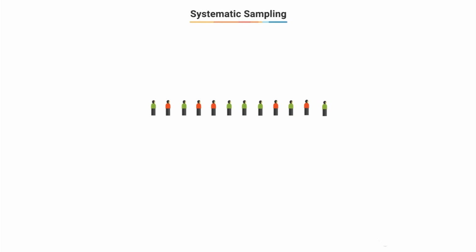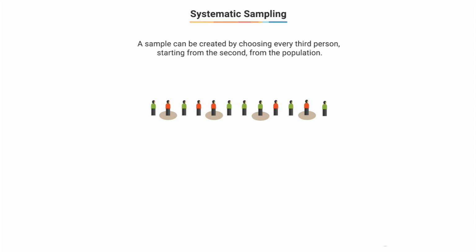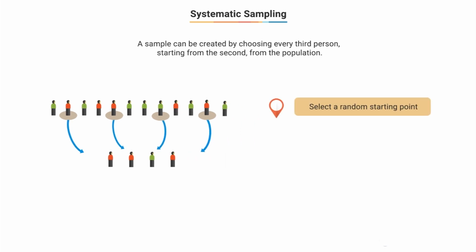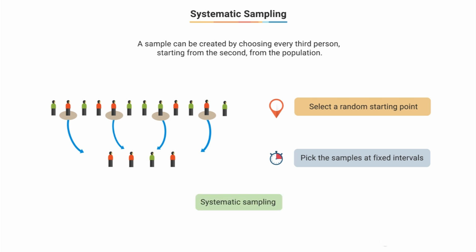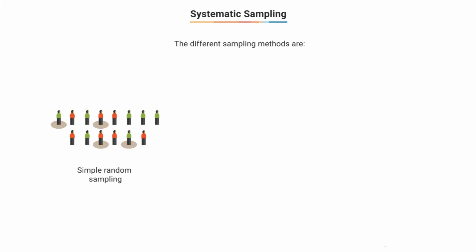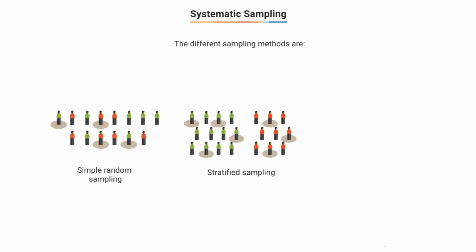Now let's say that in order to select your sample, what you did was to select every third packet starting from the second packet on a list of the population. So what did we do here? We selected a random starting point and started picking out sample units at some fixed or periodic interval. Such a kind of sampling is known as systematic sampling. So in this discussion, we learned about 4 types of sampling methods, namely simple random sampling, stratified random sampling, cluster sampling, and systematic sampling.